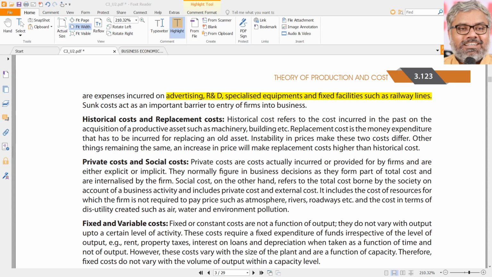And why is people's weakness there? Because in the back of the mind they think they have already incurred so much expenditure on education. So now I don't want to incur much more expenditure on education, but I want all the benefits that this education gives me. We want incremental benefit, but we don't want to incur incremental cost. Because we are always thinking that all the costs which I have incurred are also part of my costs, which is true. But what we don't realize is those are sunk costs. So while taking decisions, especially those who understand these terms in this field, at least we have to keep these things in mind.